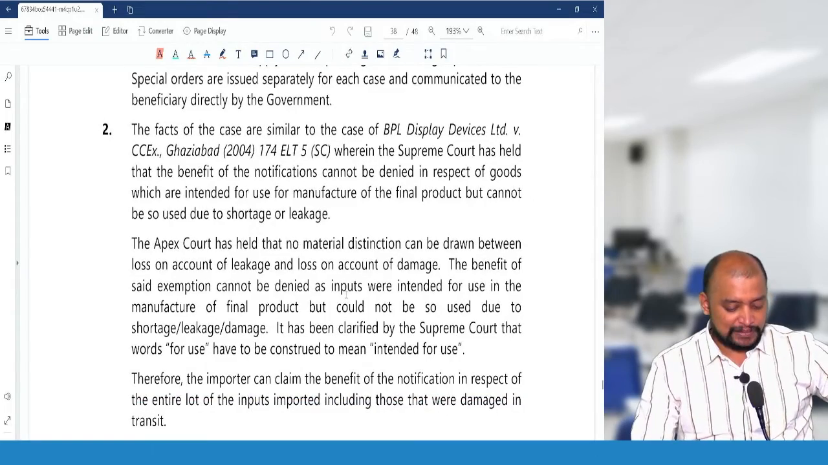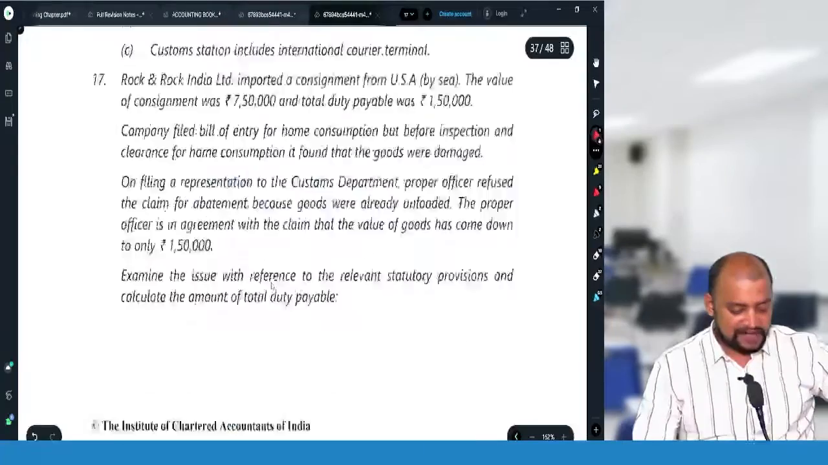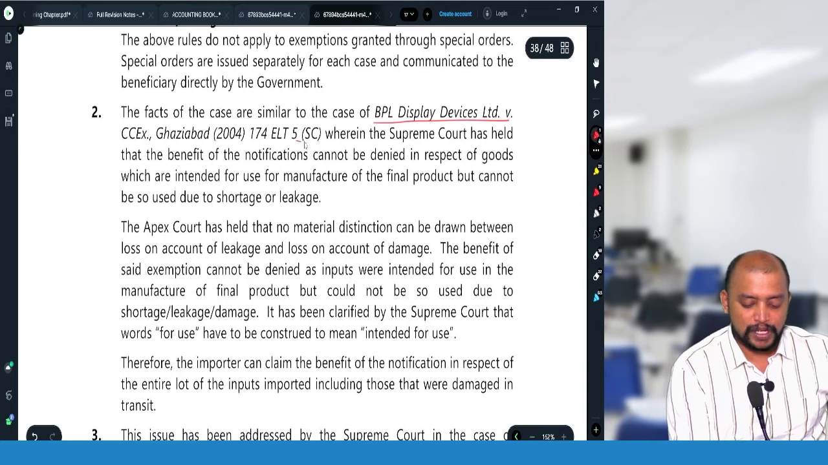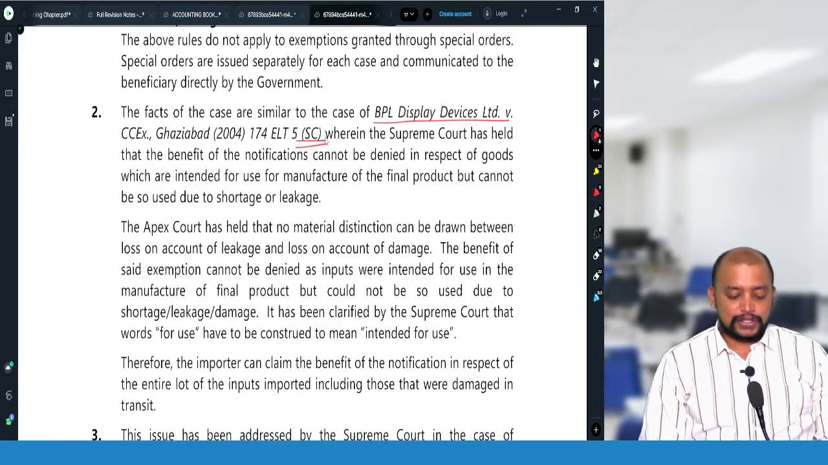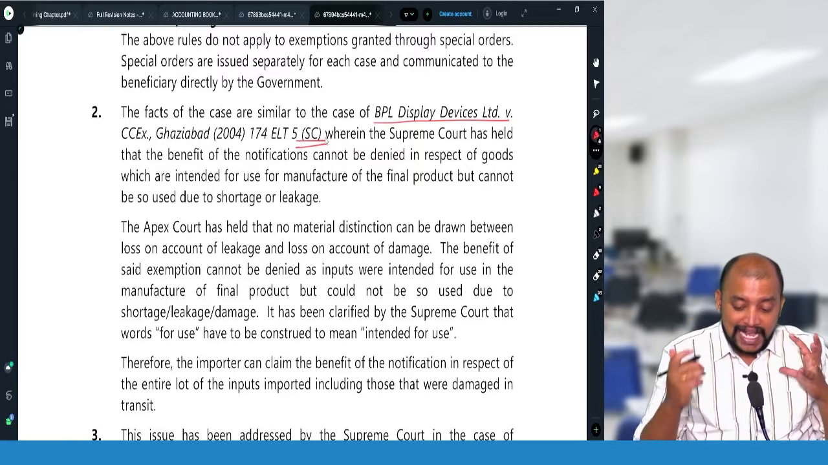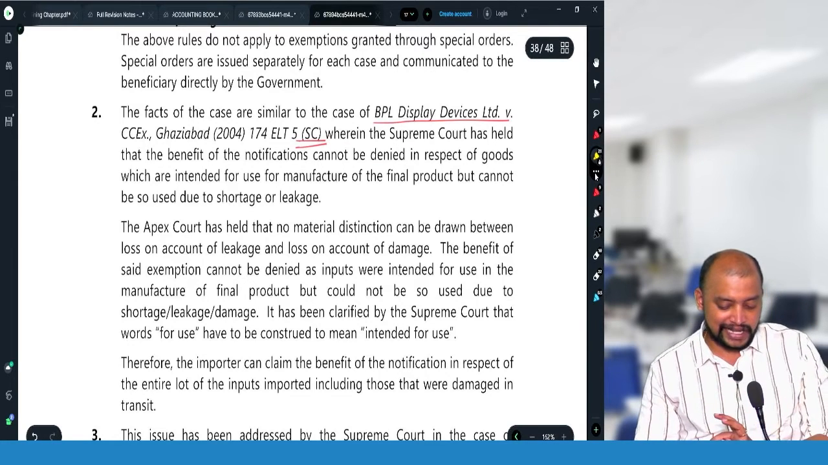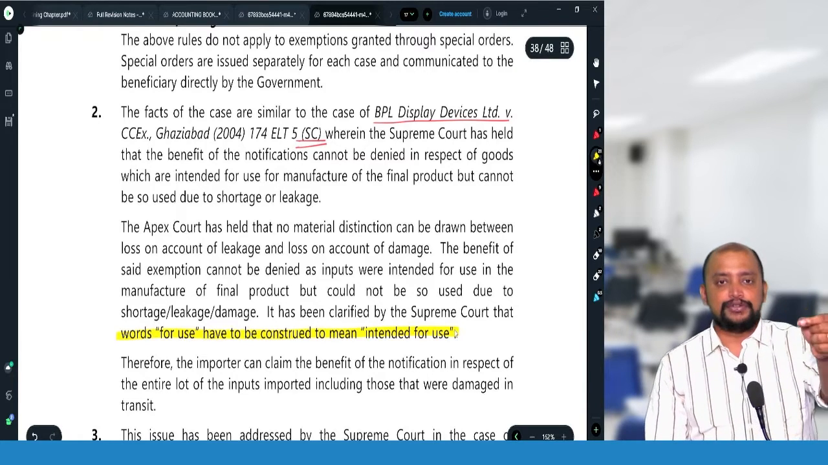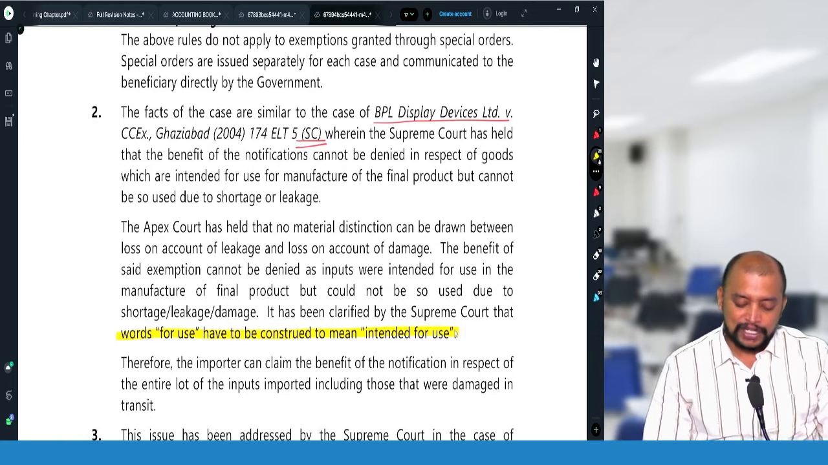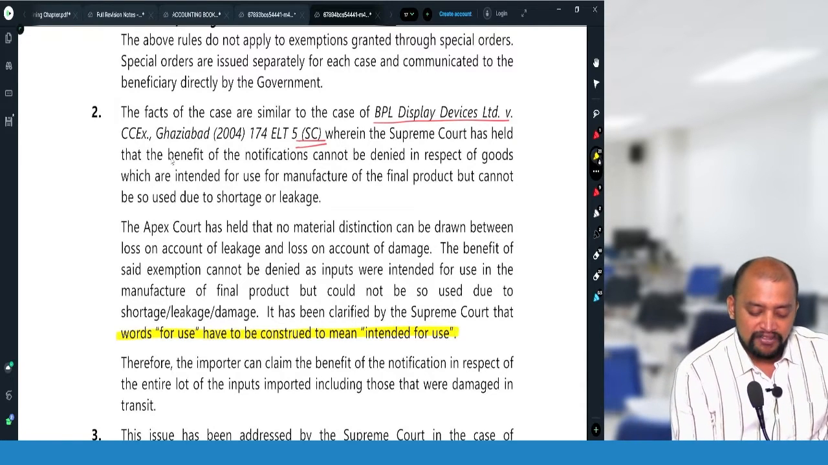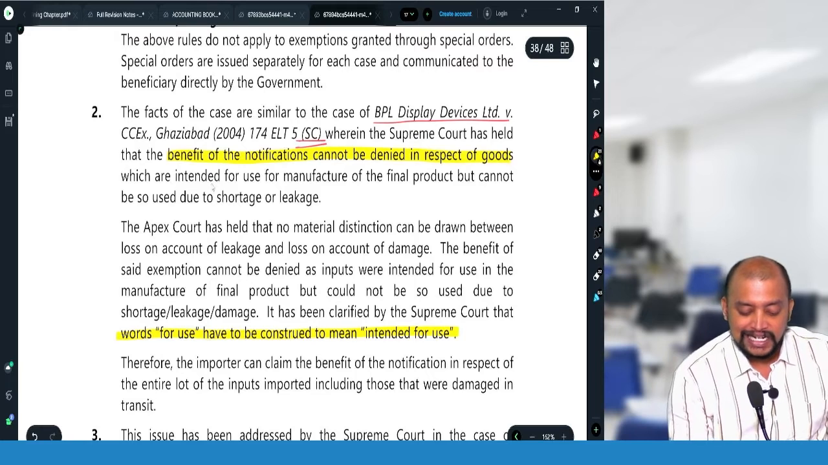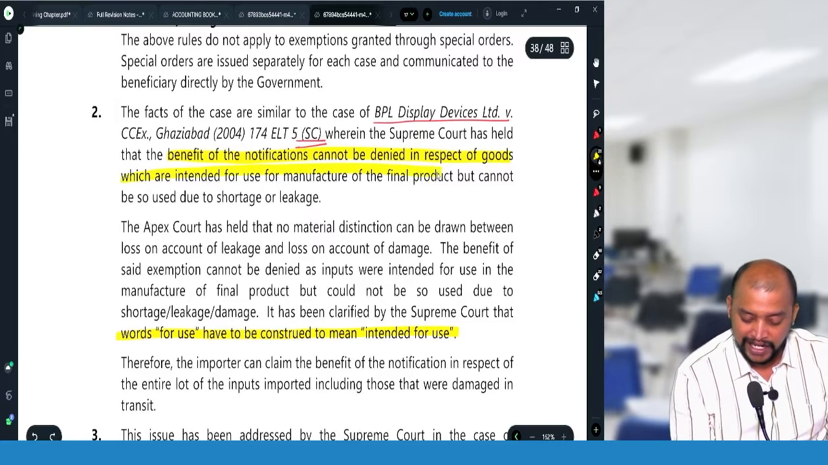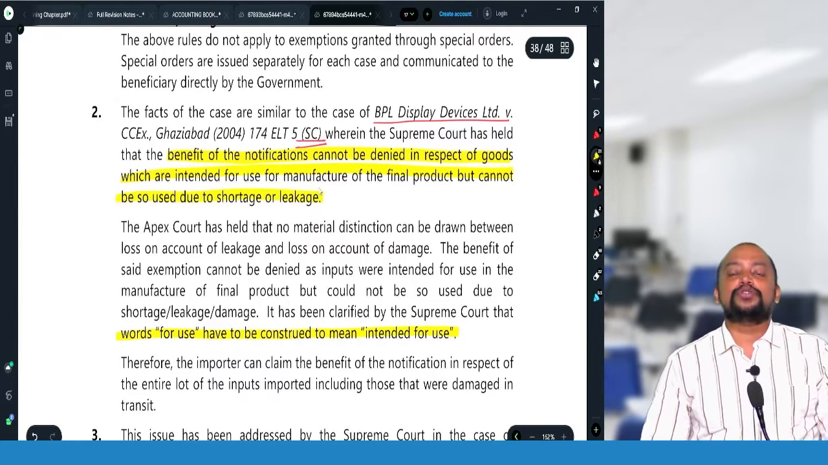BPL Display Devices Limited, Ghaziabad, Supreme Court case. What are they telling? What is the highlighted portion? The highlighted portion here is that the words for use have to be construed to mean intended for use. For use means intended to be used. Therefore, the benefit of the notification cannot be denied in respect of goods which are intended for use in the manufacture of the final product, but cannot be so used due to shortage or leakage.